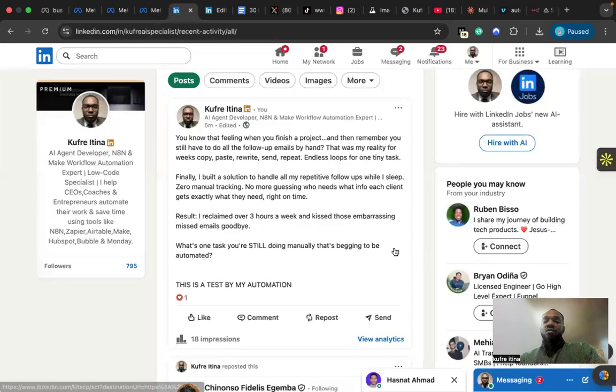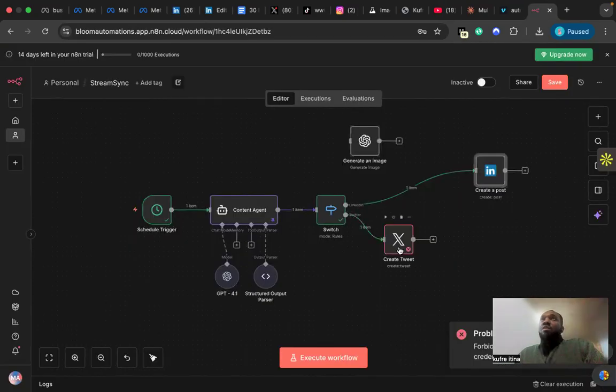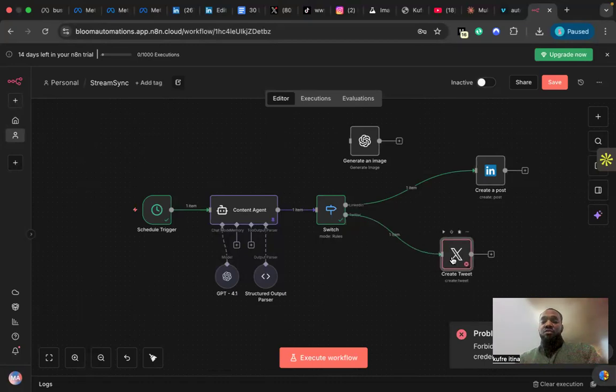The Twitter API doesn't allow you to generate an image, but for LinkedIn, you can generate an image and content and post as well. Ideally, this was supposed to be three, and I was supposed to have added Instagram, but I wanted to show you guys that this is something that is doable and workable. And these are just the challenges you face trying to finish a workflow in a day.